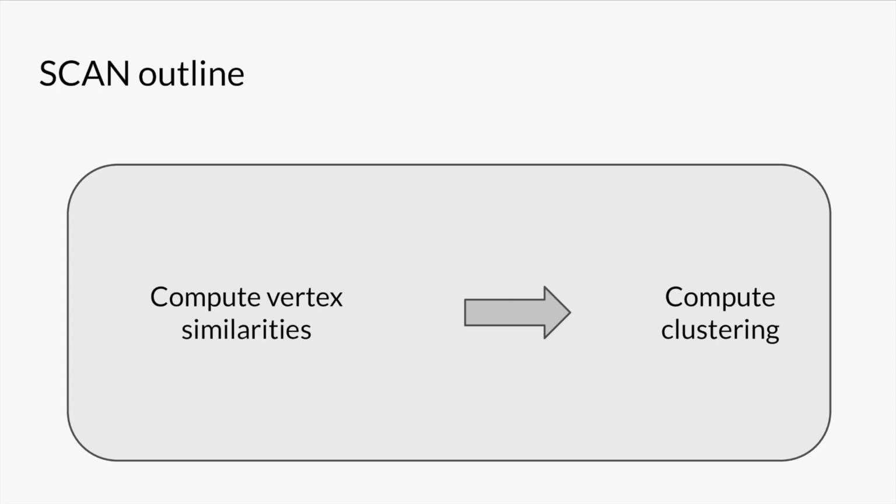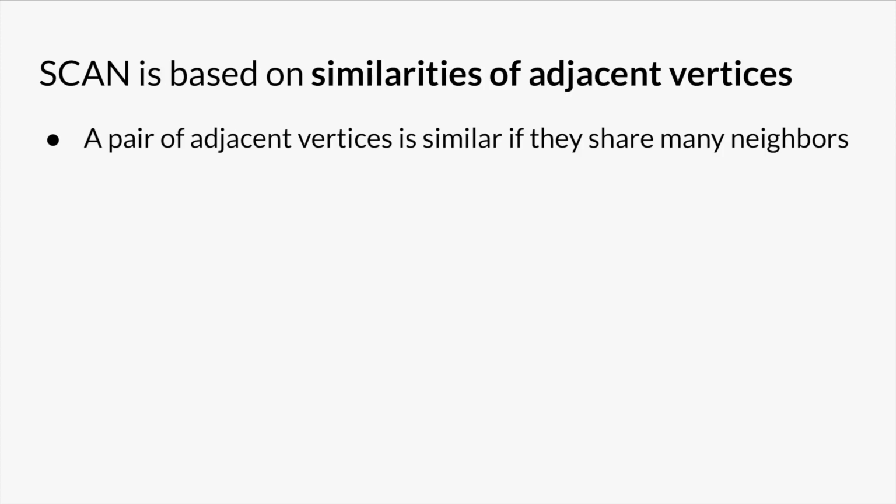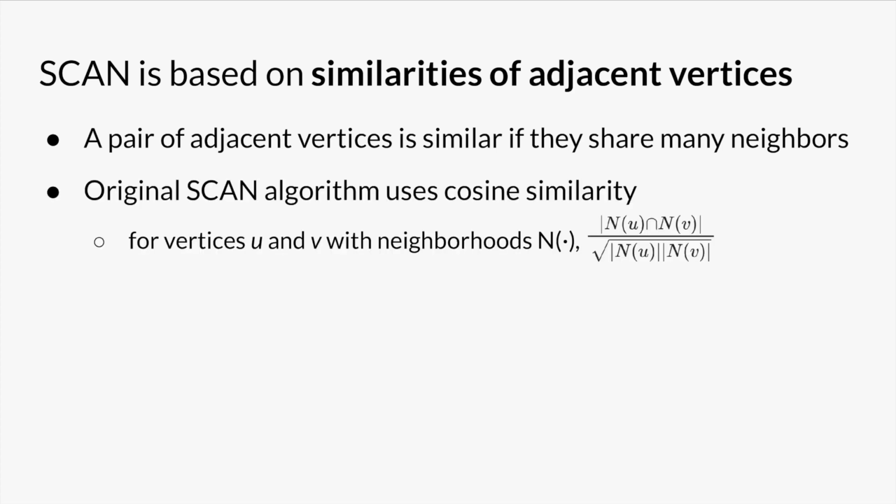Now let's discuss SCAN. SCAN computes vertex similarities and uses those similarities to compute clusters. We'll start by looking at the similarity computation. A pair of adjacent vertices is considered similar if they share a large proportion of neighbors. The original SCAN paper uses cosine similarity to measure similarity. On the slide is the equation for the cosine similarity between two vertices u and v. The numerator is the number of shared neighbors of u and v, and the denominator is the geometric mean of how many neighbors u and v have.